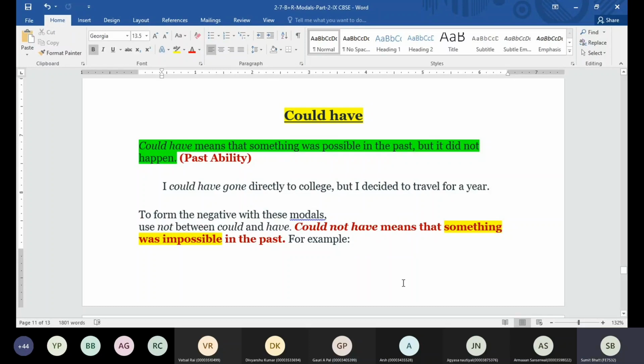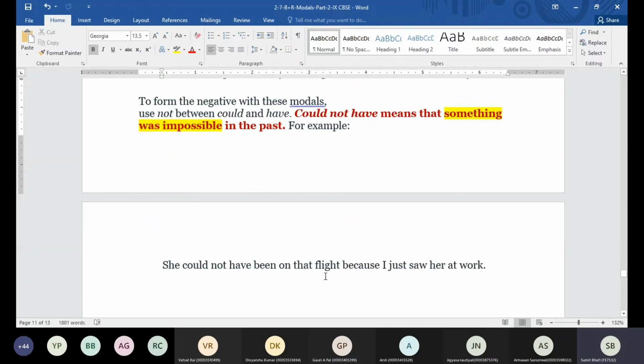Okay, now to form the negative of could have, we are going to say could not have. And now it is going to mean something which was impossible in the past. For example, she could not have been on the flight because I just saw her at work.